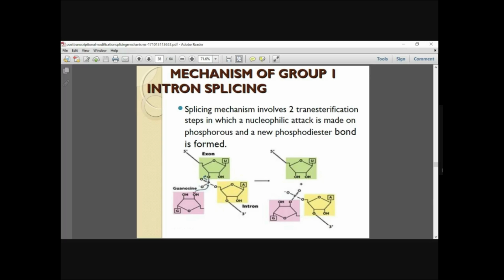In the second reaction, the ester bond between the 5' phosphorus of the exon 2 and the 3' oxygen of the intron will be exchanged. So you just have to remember that there are two transesterification reactions taking place, and an ester bond will be exchanged for an ester bond. That is, the position of the ester bond will be changed between the exon and the intron.